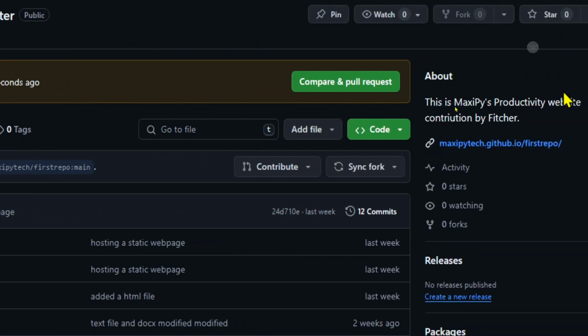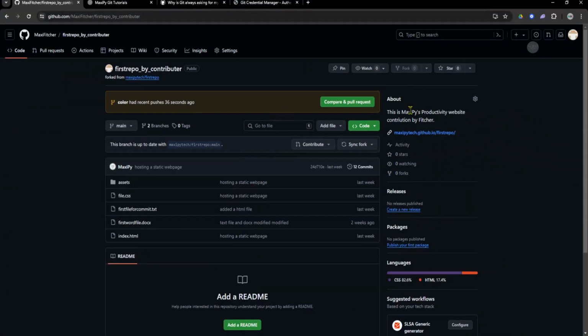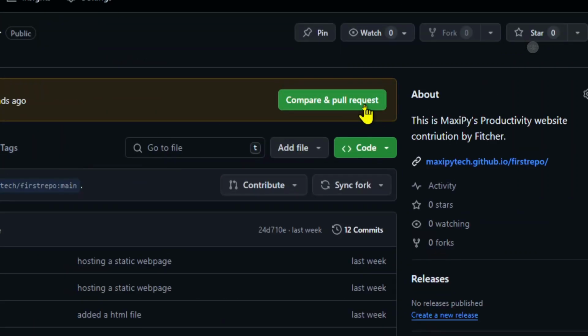It's had recent pushes. Now immediately after pushing the project on this GitHub account, this pop-up will come. It is highlighted in brown. Is it orange or brown? Whichever color it is, what you need to do, I need to make a pull request. Compare and pull request. This is how you pull a request. You press this button